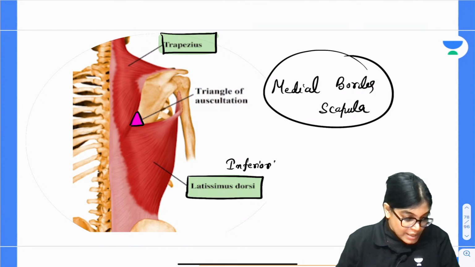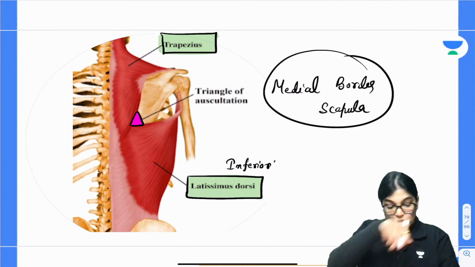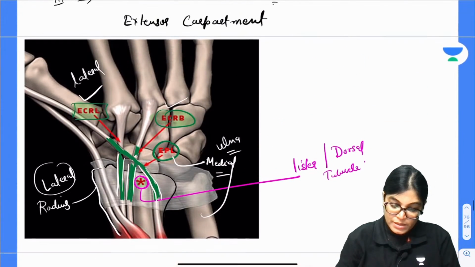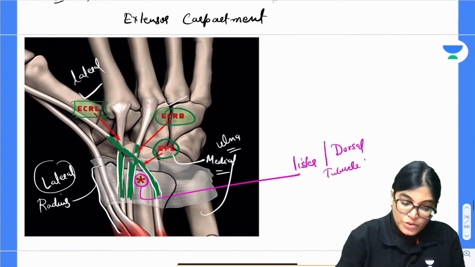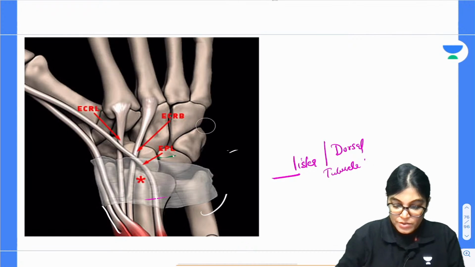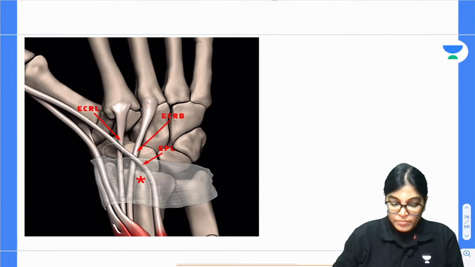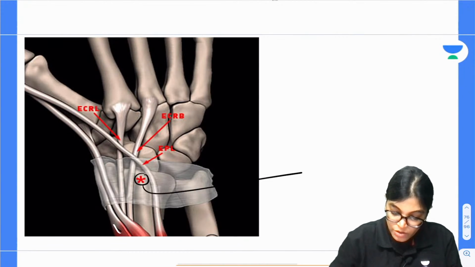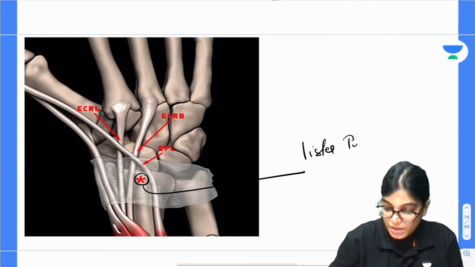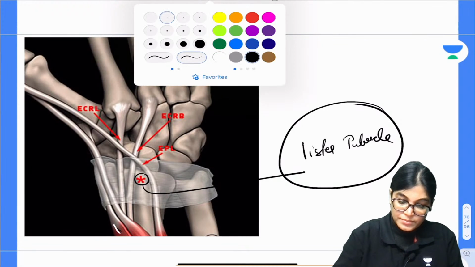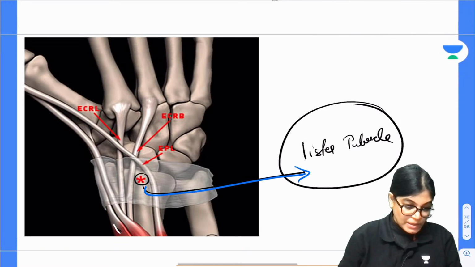Yes, Ashwani, please. You want to take a snapshot of Lister tubercle. Okay, sure, why not, Ashwani Mishra. So many labelings are there, you will get confused. So let me rub this labeling and you just take this snapshot, to understand the location and the relations. You can see the dotted line is exactly the location of Lister tubercle. This is Lister tubercle or dorsal tubercle. Okay, done.